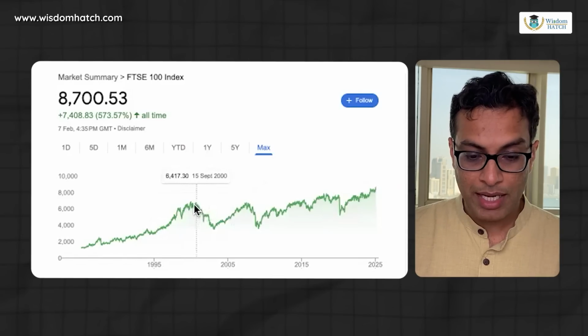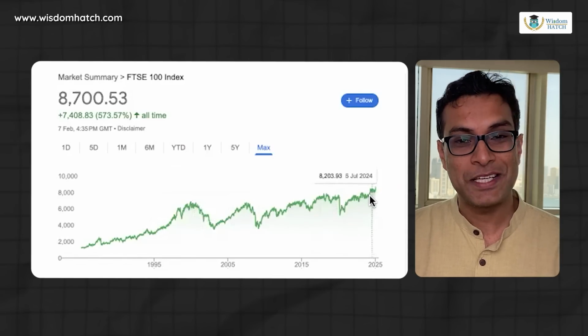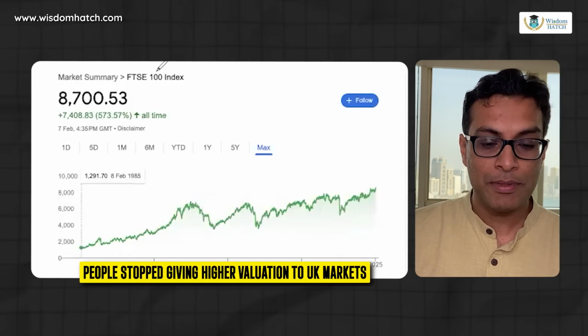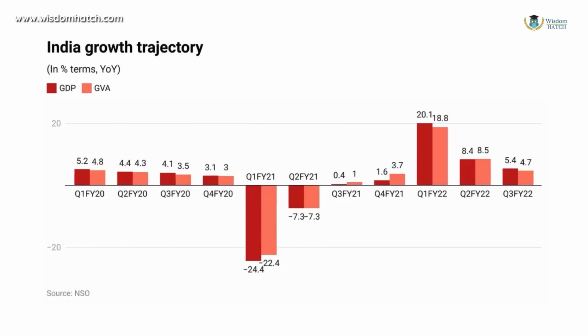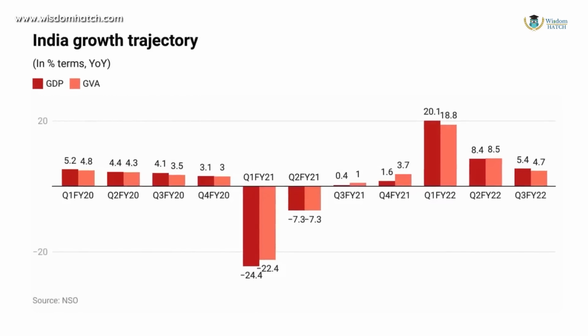In 2000 में अगर आपने जो invest करा होता, almost वैसा का वैसे ही पड़ा रहा है, right? Why? Because people stopped giving higher valuation or high PE multiples to the UK market. Okay. Now, what I'm trying to tell you in very simple words is that India right now is having a growth problem.